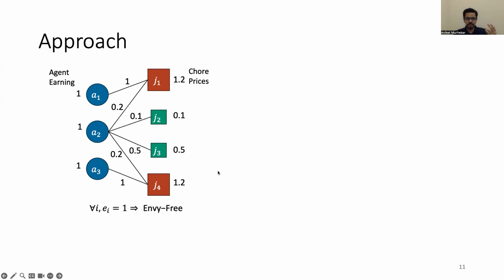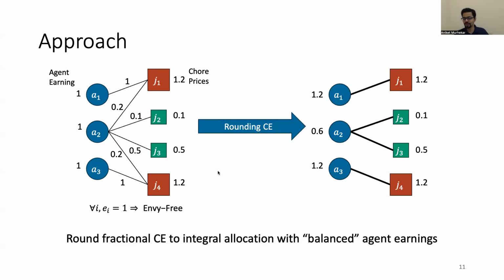So you start with this fair fractional solution and you try to round it. You round it in a way that you get an integral allocation, but the agents' earnings are balanced. In this rounding, chore J1 is assigned to agent A1, chores J2 and J3 are assigned to agent A2, and chore J4 is assigned to agent A3. In this rounded integral allocation, A1 and A3 earn $1.2 and A2 earns $0.6.